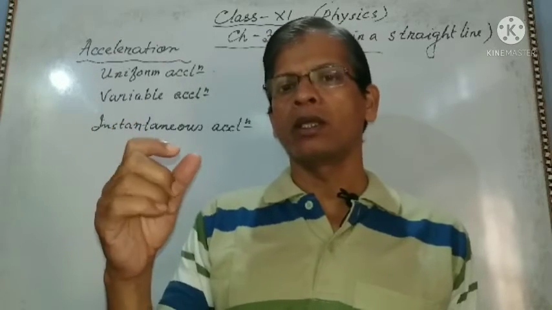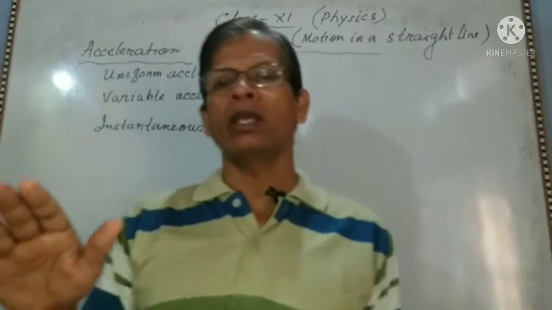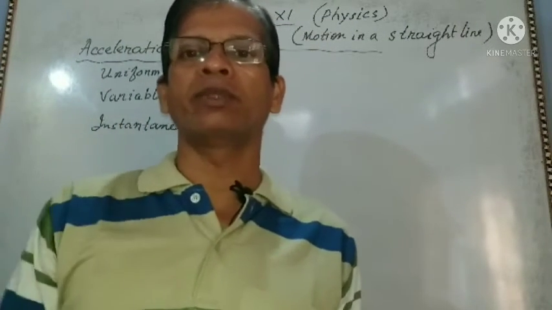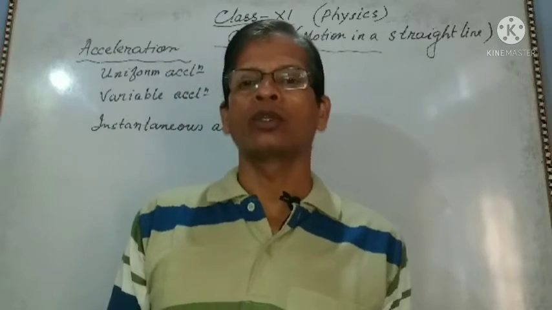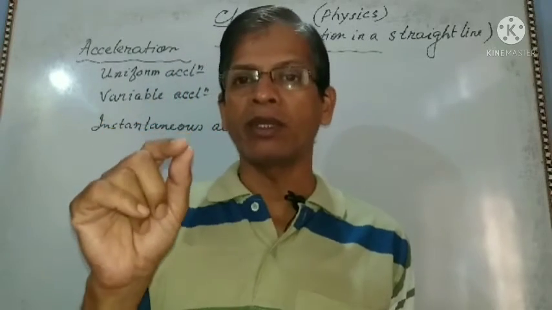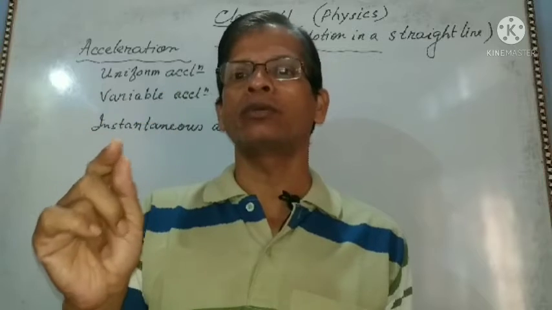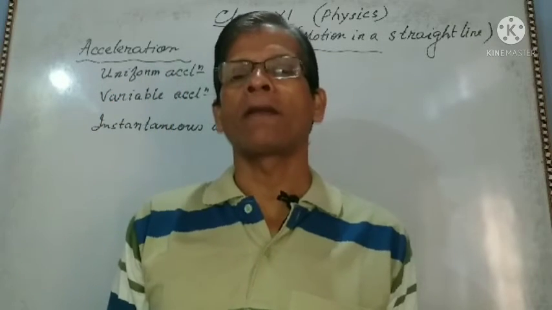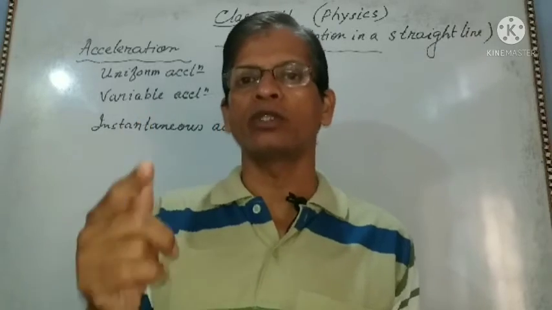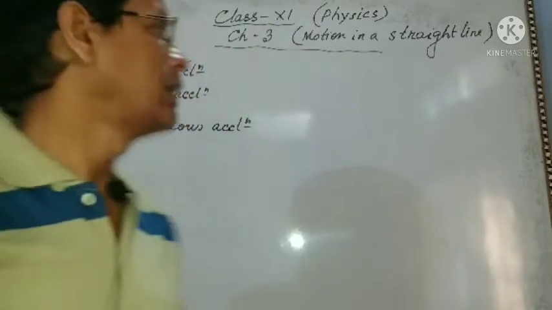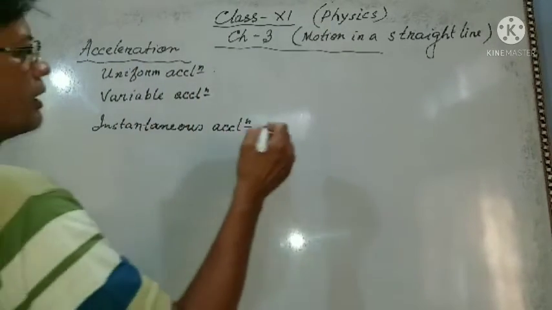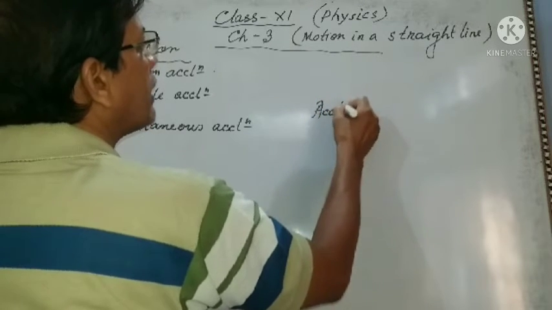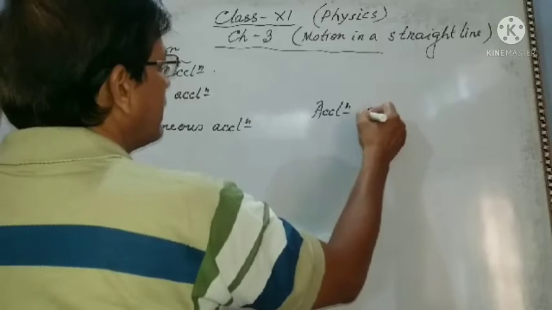Suppose you are going in a car. When the speed of the car is increasing, that means there is acceleration. So the time rate of change of velocity is called acceleration. It is denoted by a.